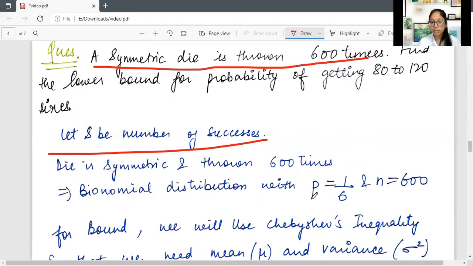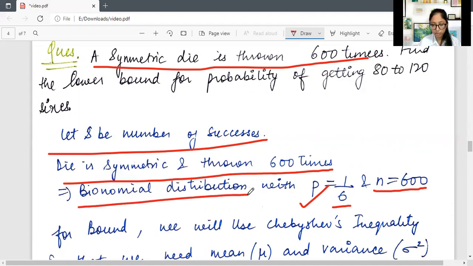The probability of getting a given face is 1 upon 6, and the total number of throws n is 600. So it's a binomial distribution.